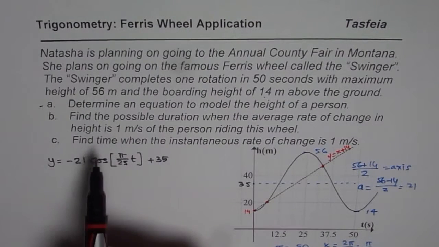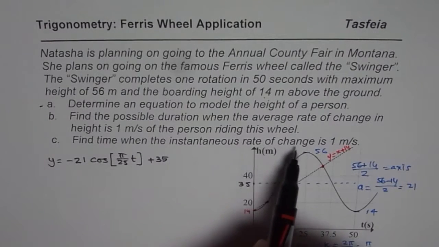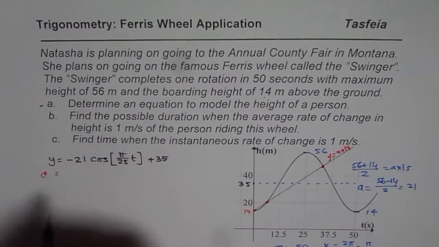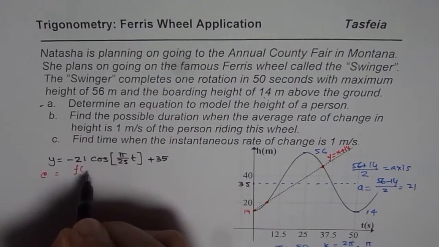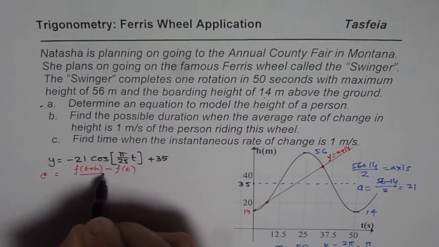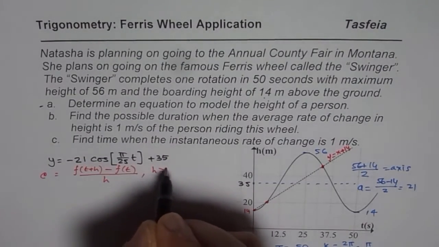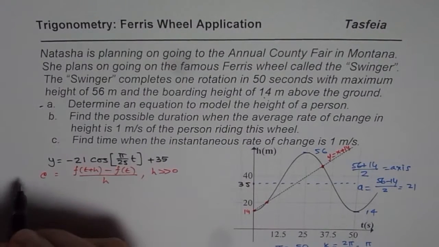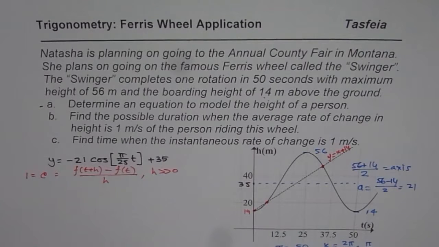Now the question is, find time when the instantaneous rate of change is 1 meters per second. Now we're talking about instantaneous rate of change. How are you going to find? Well, for some of you, you can apply this formula, instantaneous rate of change, let me write, which is f of t plus h minus f of t, divided by h, where h approaches 0. You can expand, simplify, do all that, and then equate this to 1. Find t. This is one solution which some of you can do.